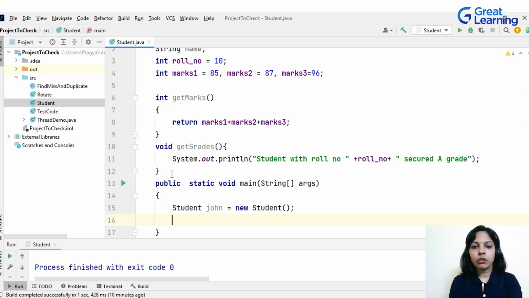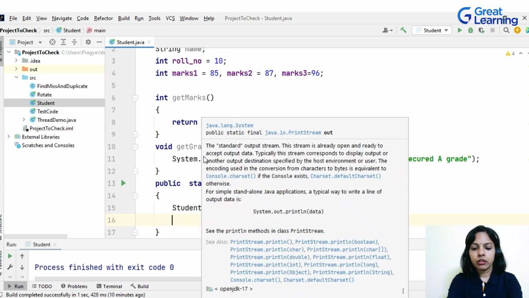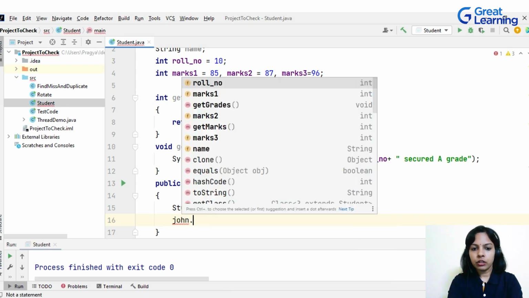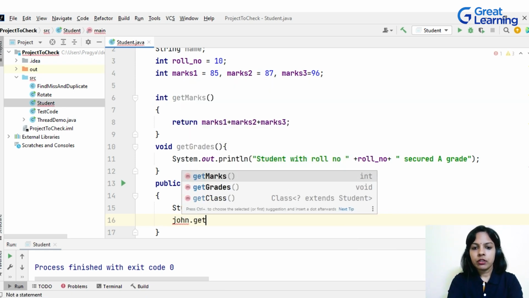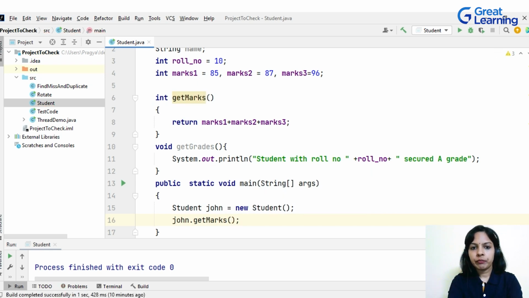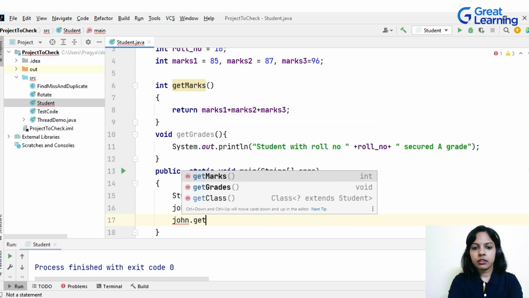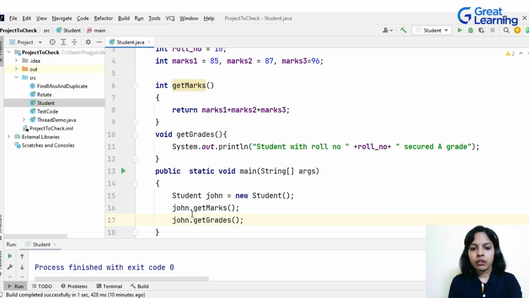Now, to access or call these methods, we use a dot operator. How the dot operator is used? The name of the object dot the name of the function. So getMarks is the name of the function. The another function is John.getGrades. So getGrades method is already displaying the following line, that is student with roll number, thus secured A grade. But getMarks method is just returning something. It's not displaying or printing anything.